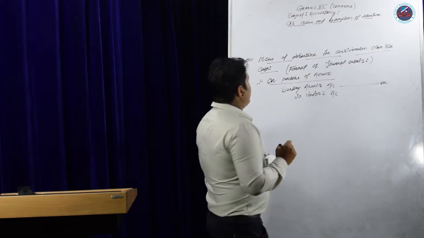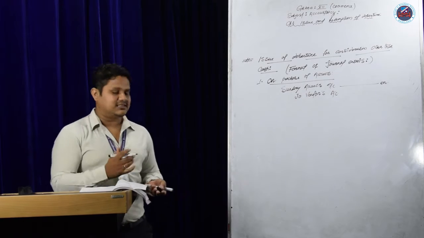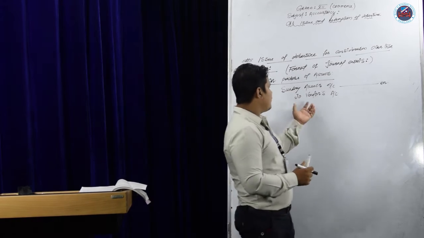Whenever the asset is purchased under consideration other than cash, the company gives the first entry: Sundry assets account debit to vendor account.